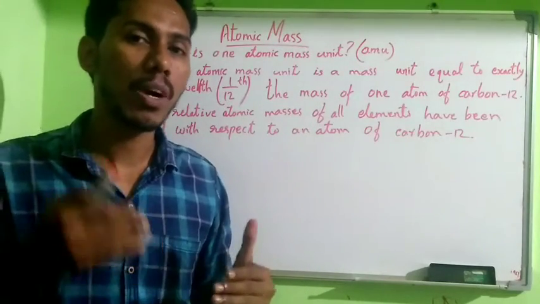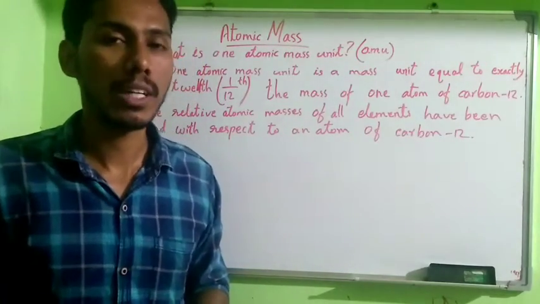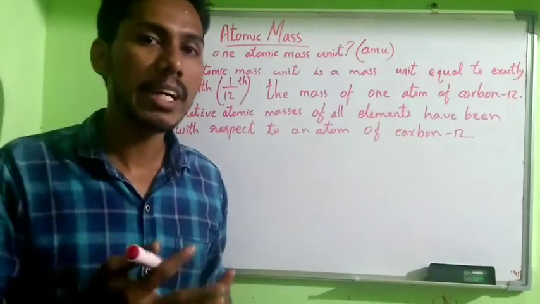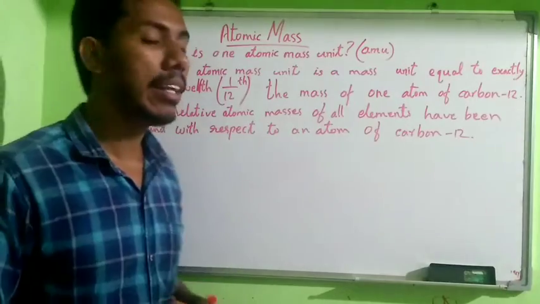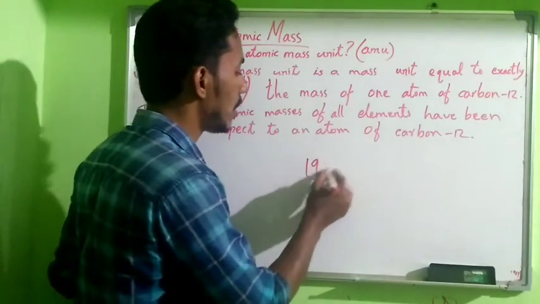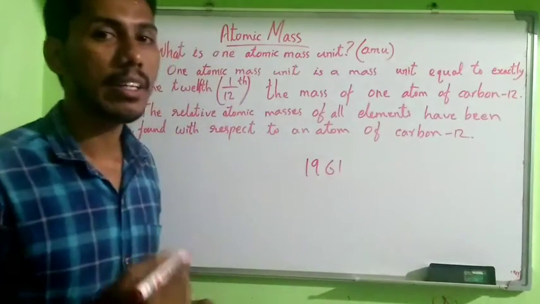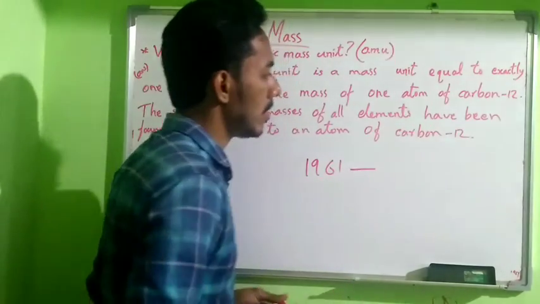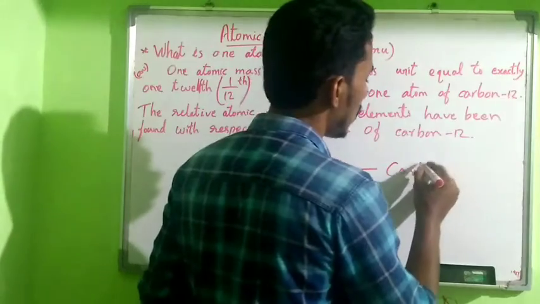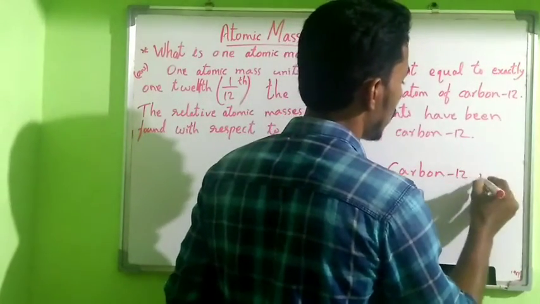The scientists wanted a new quantity, a new way of measurement, to find the mass of atoms. And in 1961, the scientists made a new reference, the carbon 12 isotope.